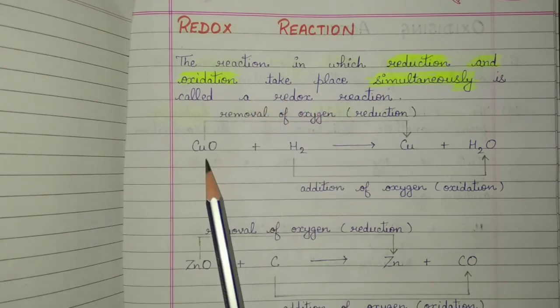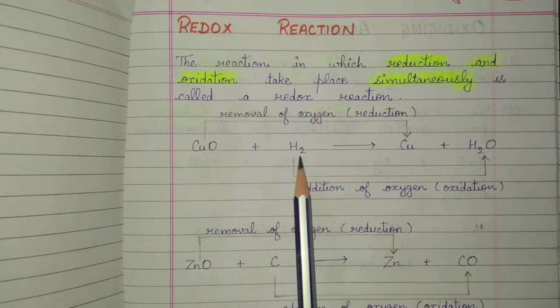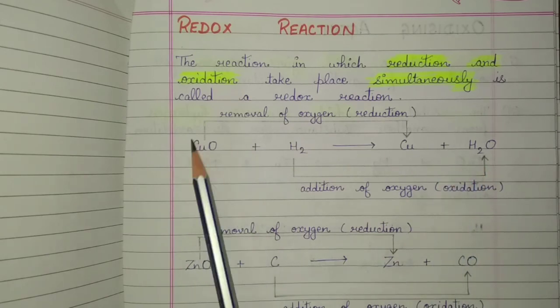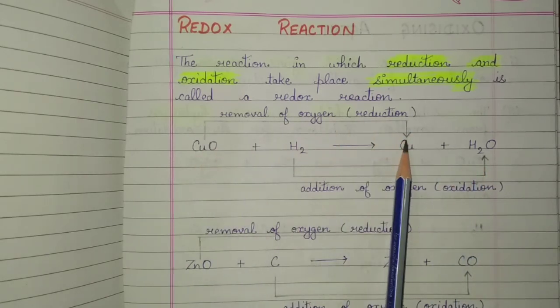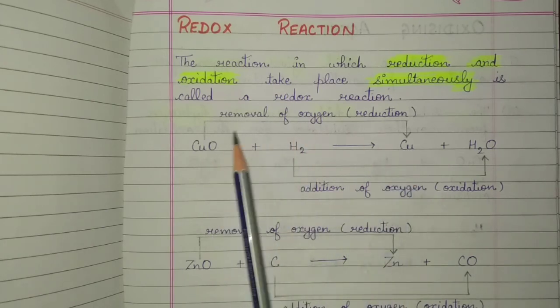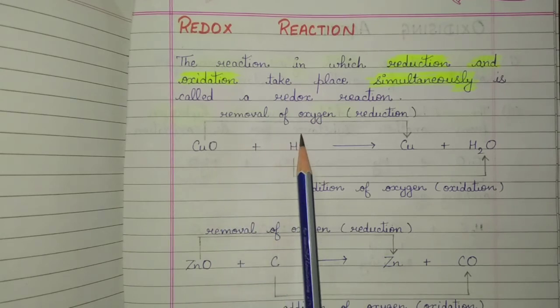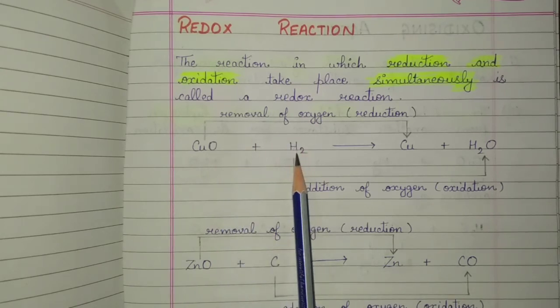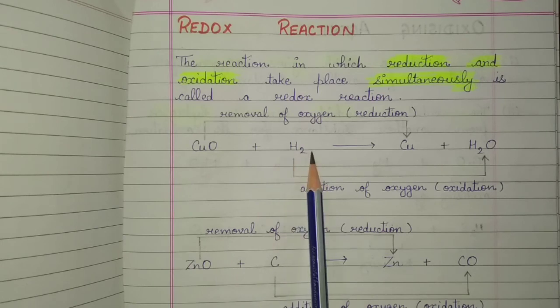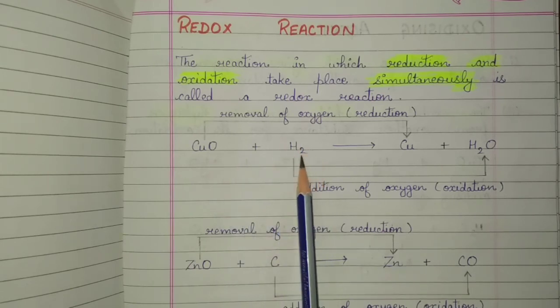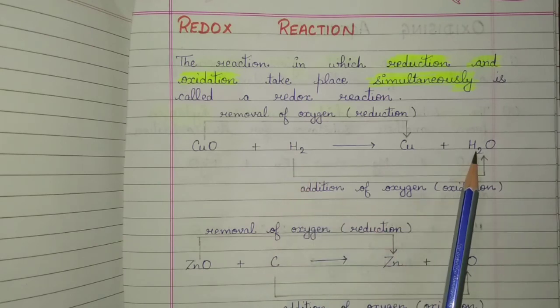Consider this reaction where cupric oxide reacts with hydrogen to form copper and water. Here cupric oxide has undergone a reduction because oxygen is removed from it. If oxygen is removed from it, it means oxygen is added to another substance. So here it is added to hydrogen. If cupric oxide has undergone a reduction, it means hydrogen has undergone oxidation.